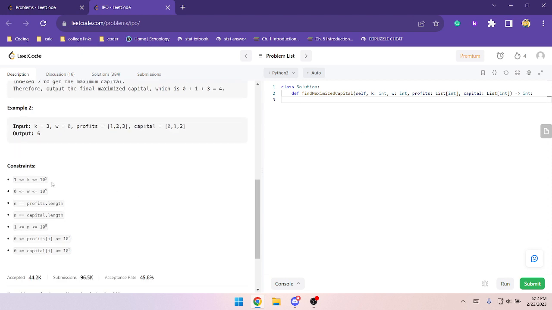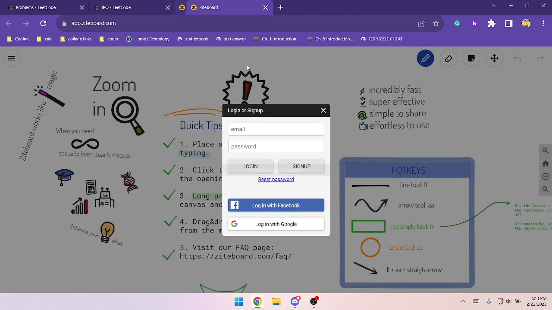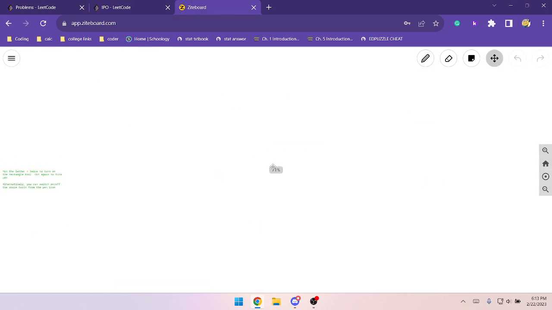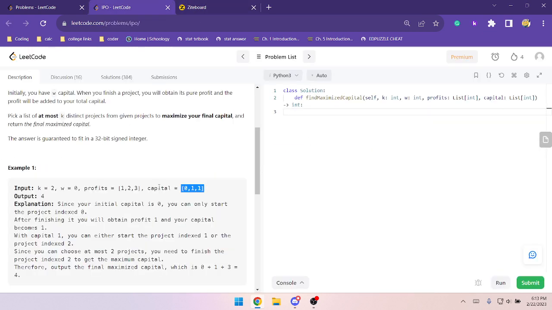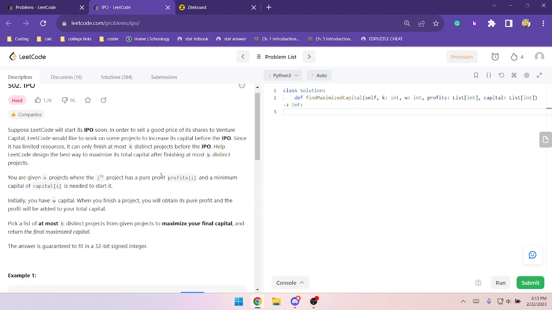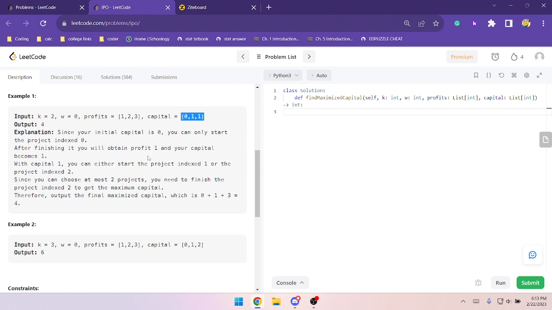And then let's look at the sizes. Pretty big sizes. Capital[i] is especially big. These are both 10 to the 5. So you pretty much want to get it in one pass, or like one pass with log n. And you're most likely going to be passing through the capital or profit, which is better? I don't know. Okay, but anyhow,